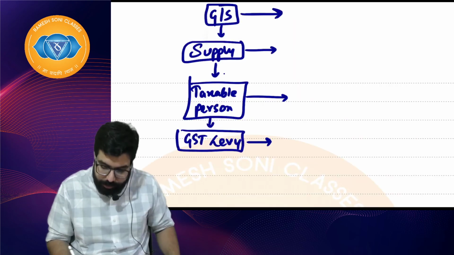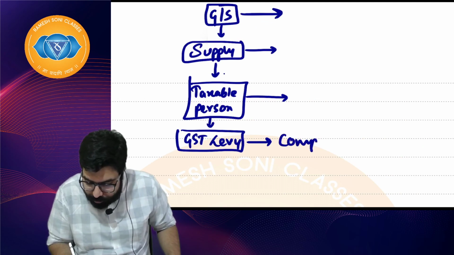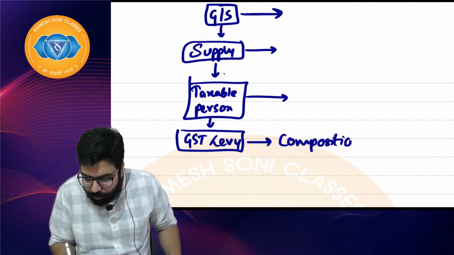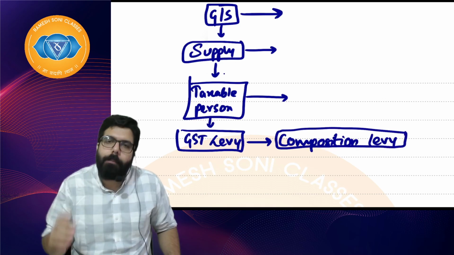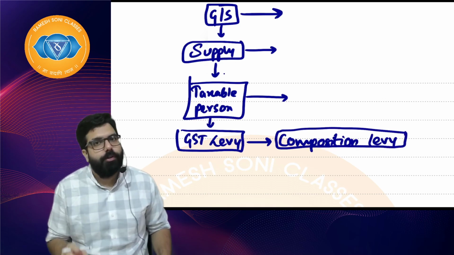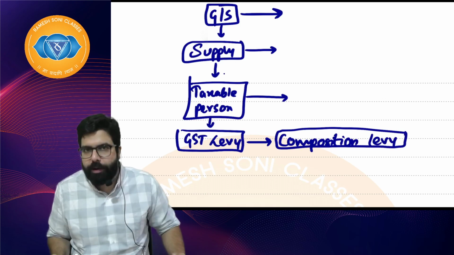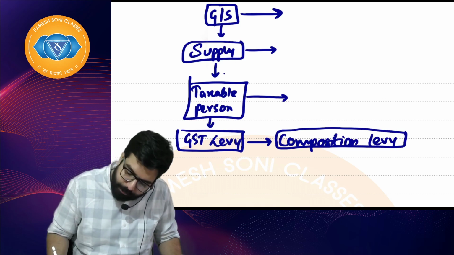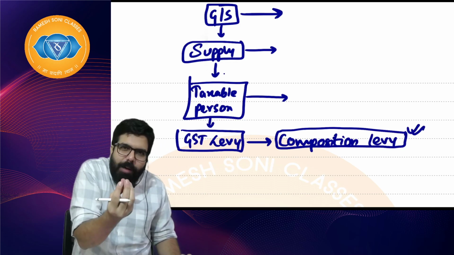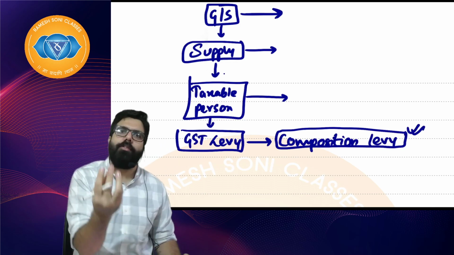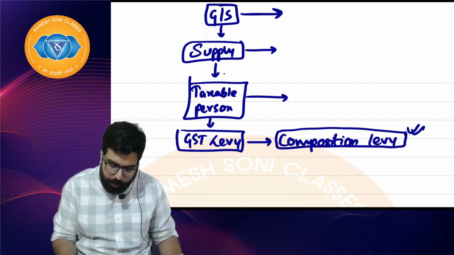See, I am adding a little here. The next chapter which you will have to learn is composition levy. I'll be talking about this later. There's something called a composition levy which is for small traders. For small traders with a turnover of up to 1.5 crore, the government has given a small levy, which means only a small amount of GST will be collected from them. That is known as a composition levy. We'll talk about it later.